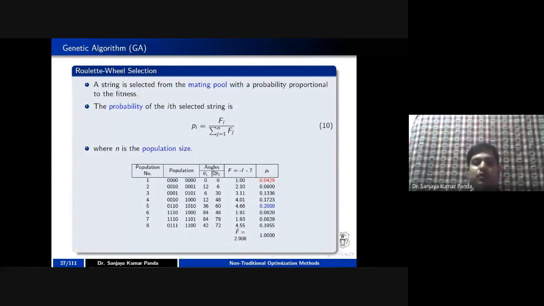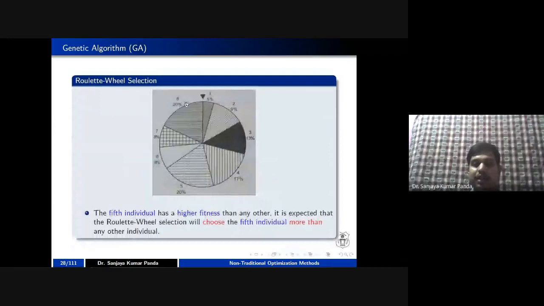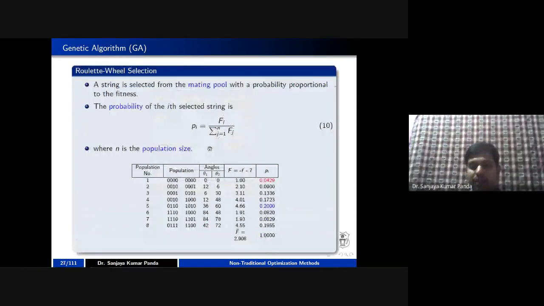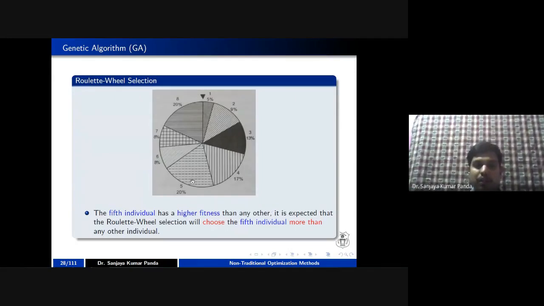So what we are doing is representing this probability in the form of a wheel. How are we representing it? You can see here 0.20. If I multiply by 100, because these values are in decimal, then this will come as 20%. So you can see population number 5 captures 20% of the whole, just like a pie chart. The whole circle is 100% and 20% is captured by 5.